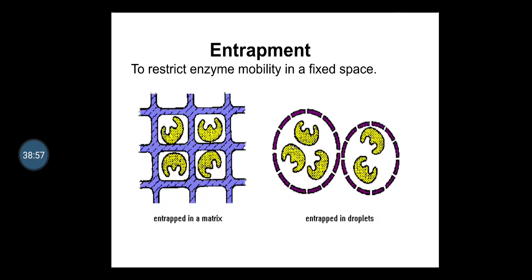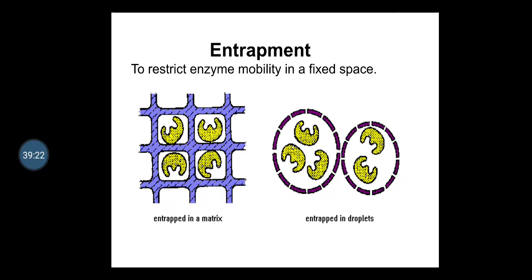So in case of the entrapment, the immobilization of the enzyme molecules can be performed by the physical entrapment of the enzyme inside a polymer matrix. If you look here, the enzyme has got entrapped in the matrix in the first diagram, and in the second diagram the entrapment of the enzyme takes place in the droplet itself.